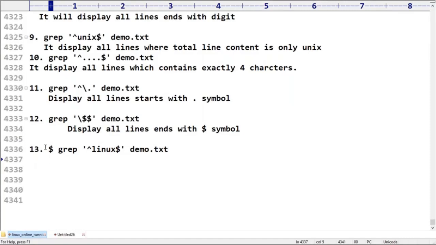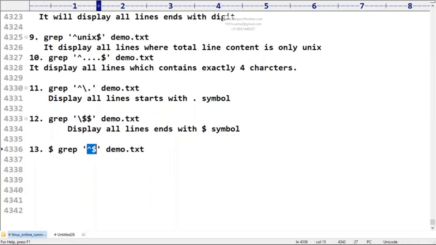It will display the lines which contain Linux. From beginning to end, only Linux should be there. Now I remove this one. What is the meaning of this? Can you please confirm? From beginning to end, nothing should be there.